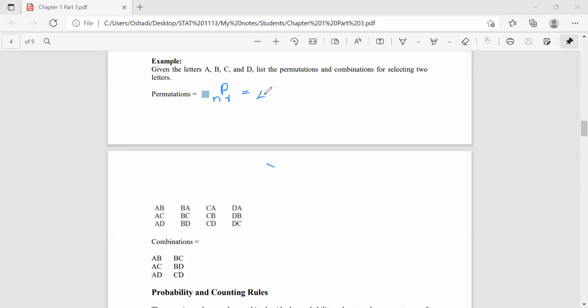So there are 4 letters, we have to obtain 2 letters and arrange them in order. So it is 4P2, which is 4! over (4 minus 2)!. So it is 12.